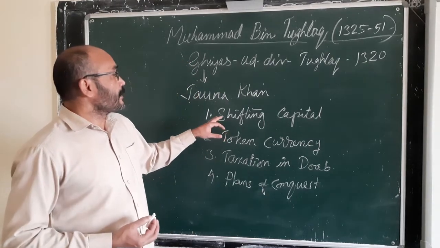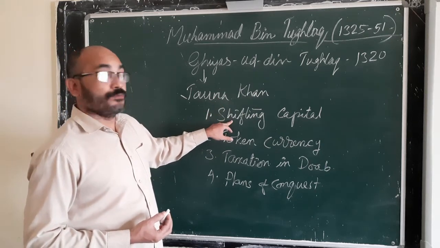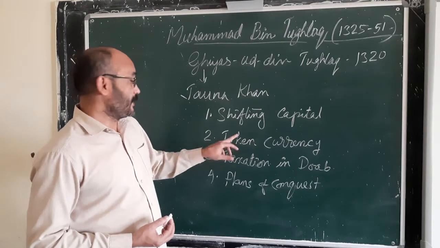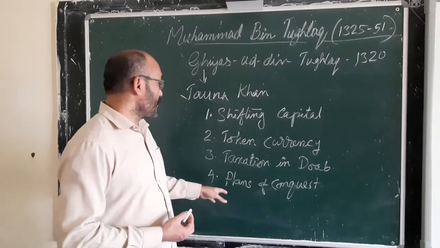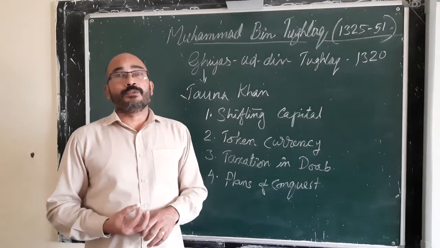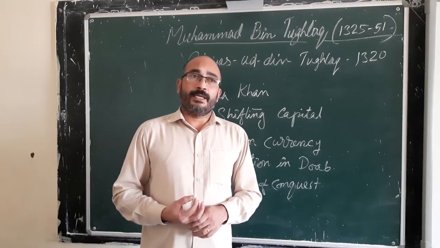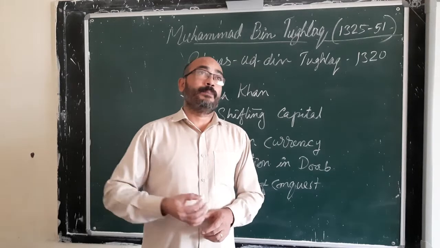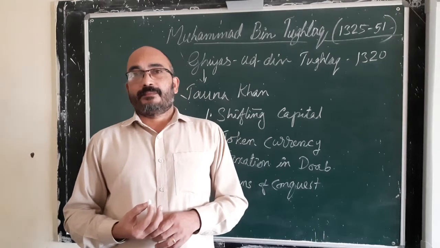So, in total he introduced 4 reforms. Shifting of the capital, which was a failure. Token currency, that was also a failure. Taxation, that was also a disaster. And the plans of conquest, that was also a failure. These were very good plans, good reforms. But the execution was not done in a proper way.